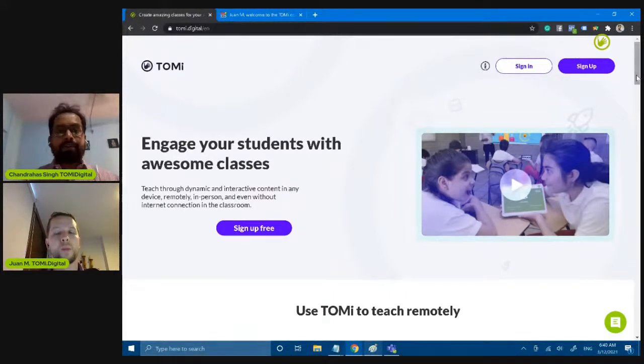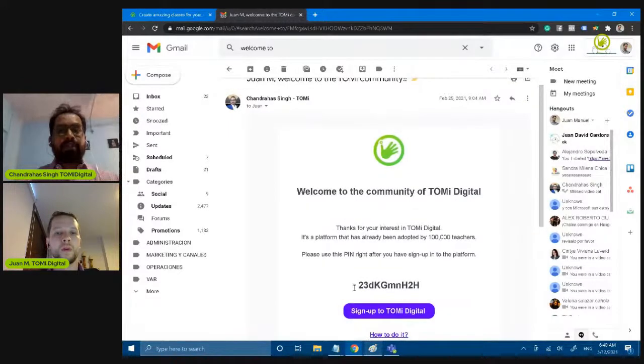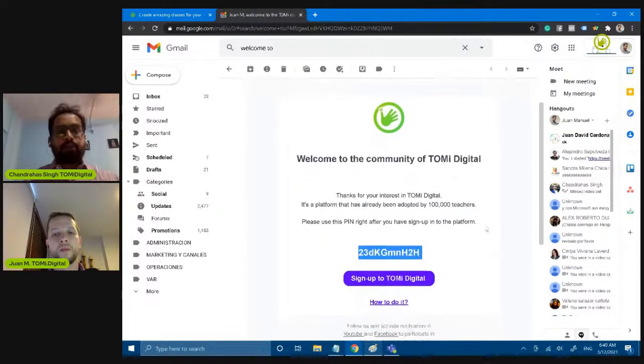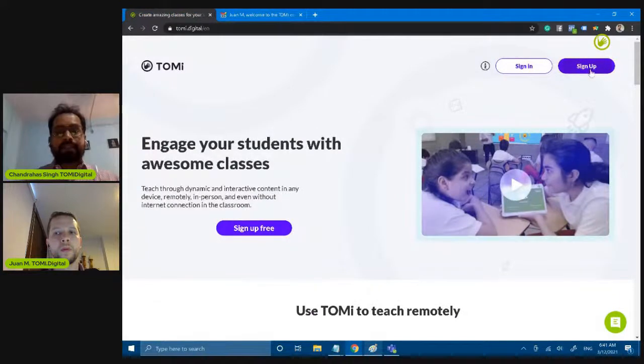What by default I'm assuming is that if you have registered for this event using your email ID, you must have received a promo code. The promo code would have been redirected to your email ID. So using that promo code, you can access the platform. That would be on a pro version. Of course, even without, yes, that's how the interface of getting the promo code would look like.